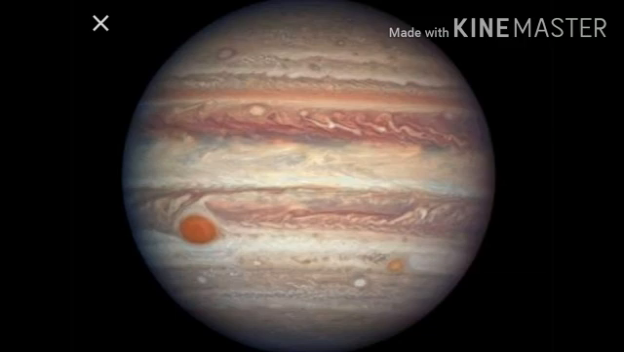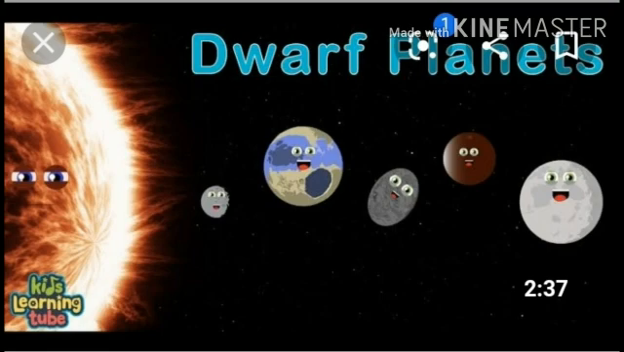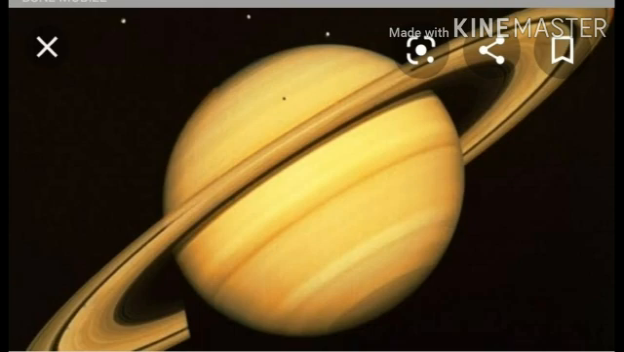It is called a gas giant planet. Its atmosphere is made up of mostly hydrogen and helium like the Sun. It has the largest number of natural satellites.